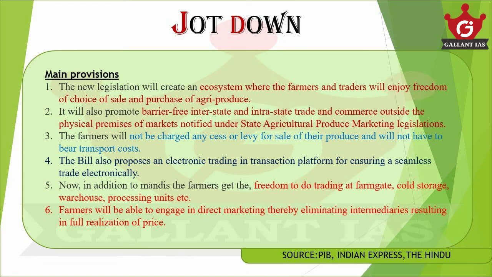The first one is that the act creates an ecosystem where the farmers and traders will enjoy freedom of choice in the sale and purchase of agri-produce. Why? Because now farmers can trade outside the APMC market, so they get more choices to sell. But the concern here is that it affects the revenue of the states.